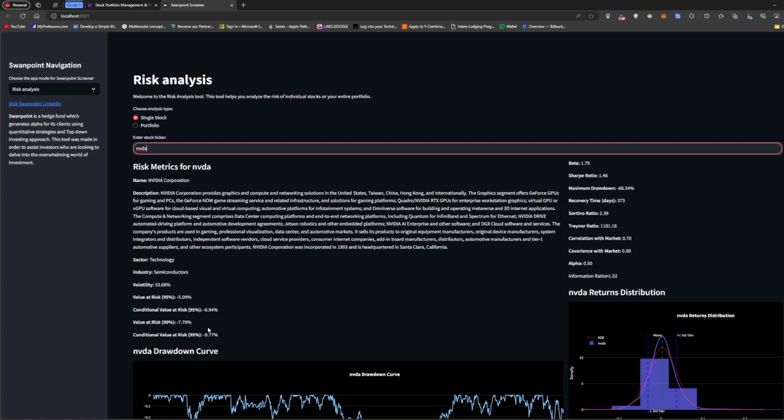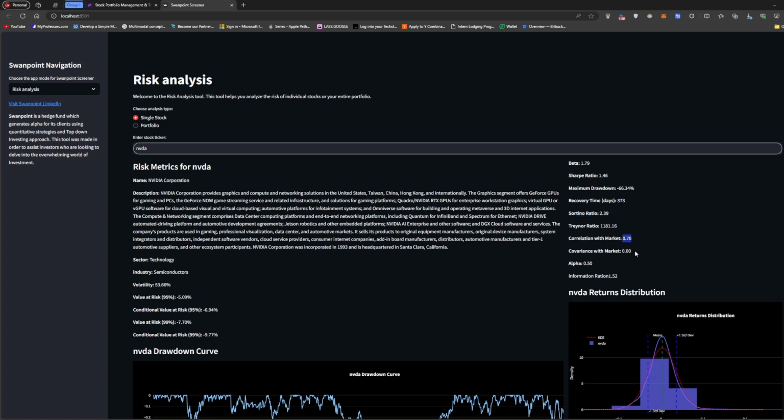So for NVDA, NVIDIA: graphics, compute power, Taiwan, China, Hong Kong, international, semiconductors. The volatility for NVIDIA is quite high, 53%. Value at risk is also quite high, and the CVaR is high too. Then the beta is really quite high. The Sharpe ratio is pretty good. The recovery time is about two times longer than Celsius, but the other ratios are similar, and the correction in the market is quite high.